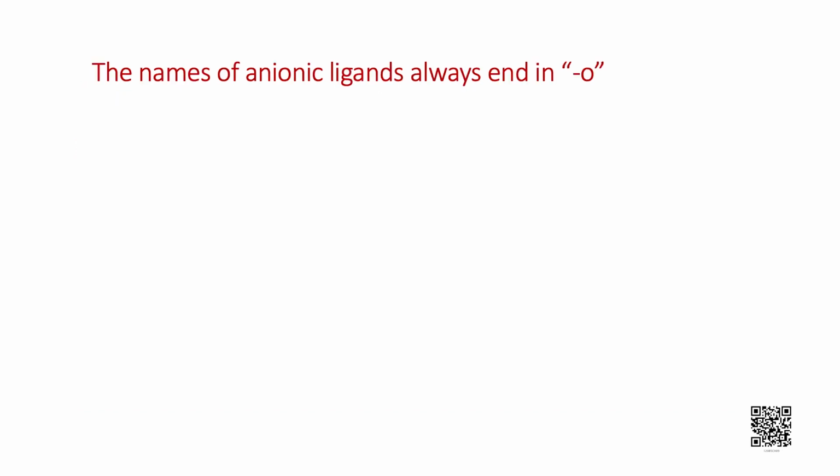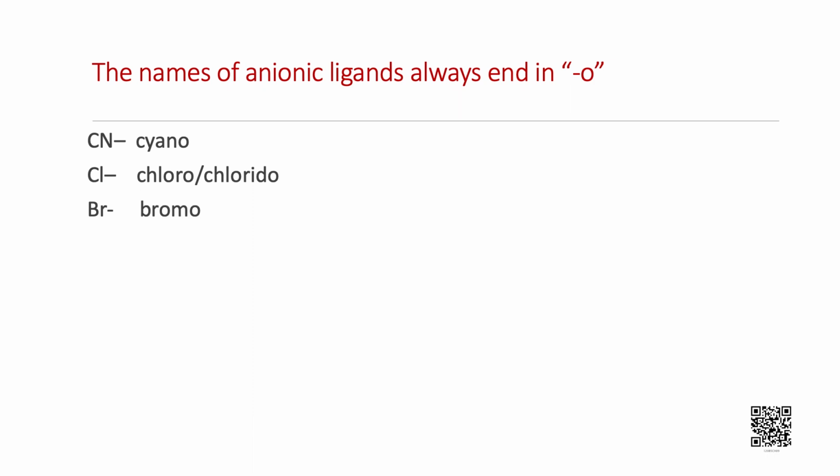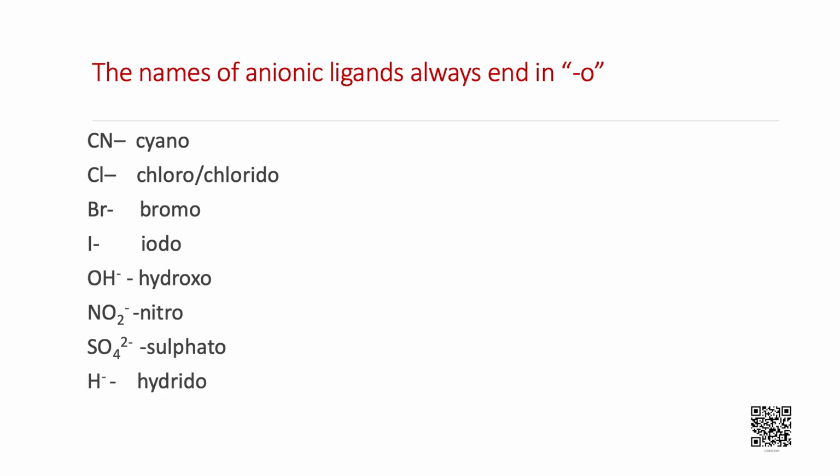The naming of the anionic ligands always ends in O. For example, CN⁻ becomes cyano or cyanido, Cl⁻ becomes chloro or chlorido, bromide ion becomes bromo, I⁻ is called iodo, OH⁻ becomes hydroxo, NO2⁻ is nitrito, SO4²⁻ is called sulfato, and H⁻ becomes hydrido.